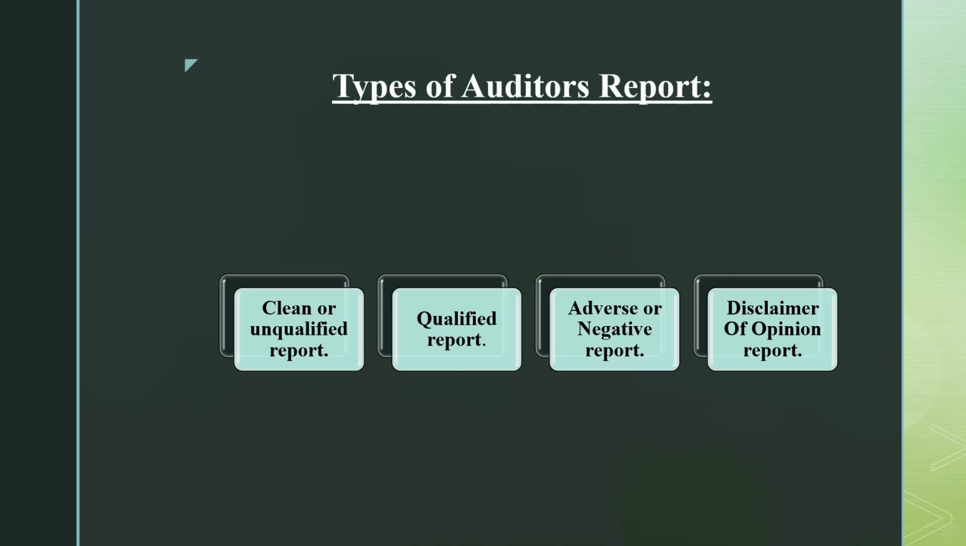So in the rest of the three, you can clearly state whether it is a qualified one, an unqualified one, or an adverse or negative one, right? But in case of a disclaimer of opinion report, they do not express their opinion. That means they fail to express the opinion on the financial statements, that means on the overall auditing of the financial statements. So these are the various types of audit reports which are given from the auditor to the management.